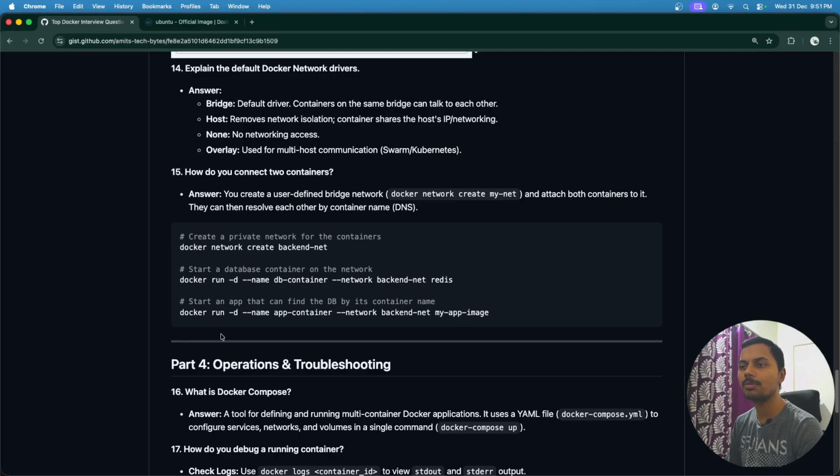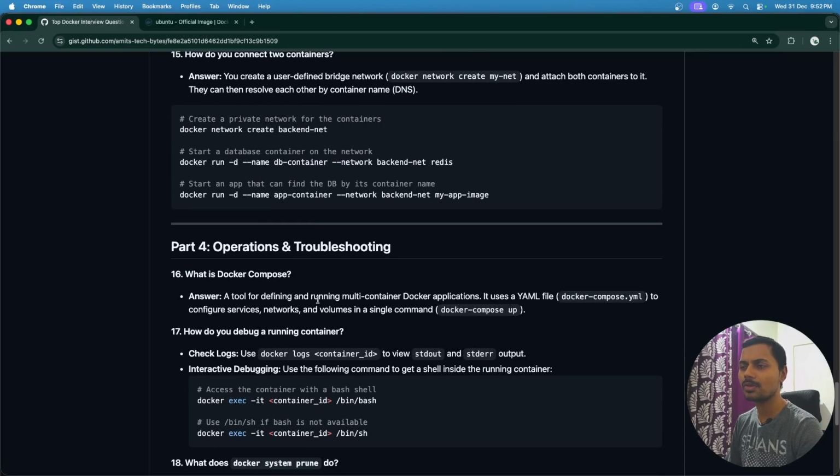But if we create one more Docker container without this particular network flag, that would not be part of this network, and that particular container would not be able to connect with these two containers. Okay, so that is the benefit of creating a separate network. Okay, so let's move ahead.